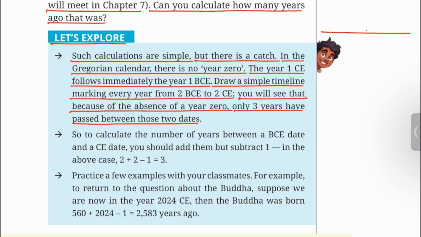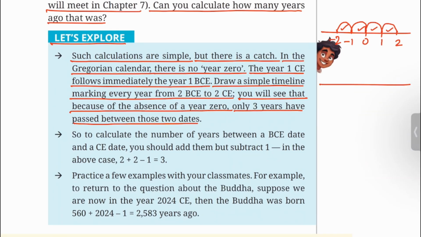You know, on a number line there is a number 0, then 1, then 2, and behind 0 there is -1, -2. From -2 to 2 there is a gap of 4: 1, 2, 3, 4.